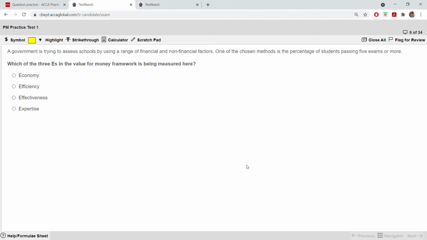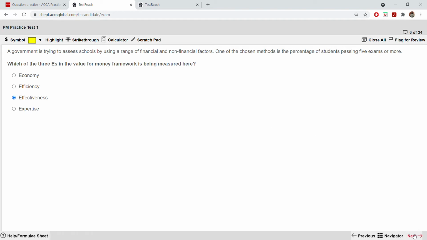Next, a government is trying to assess schools by using a range of financial and non-financial factors. One of the chosen methods is the percentage of students passing 5 exams or more. Which of the three Es of the value for money framework is being measured here? First of all, if you see these four options, what are the three Es? Economy, efficiency and effectiveness. So definitely expertise is not part of it; it's not counted as one of the 3Es. Now the question is asking: is it economy, efficiency, or effectiveness? It is effectiveness, because it's like a result you are measuring.